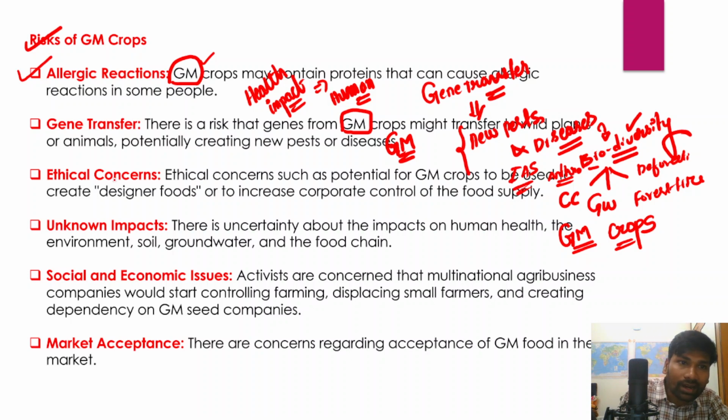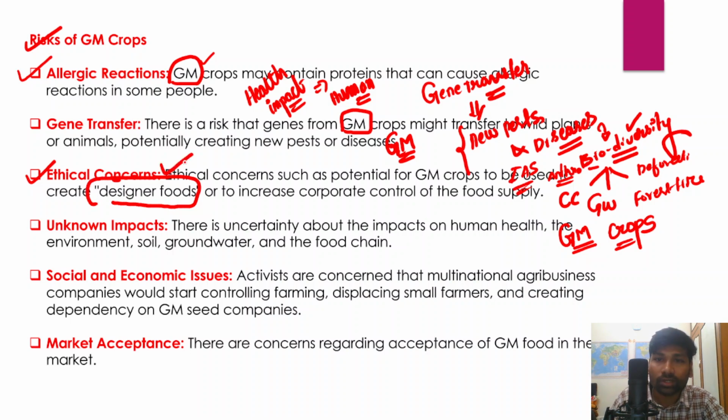However, there are certain ethical concerns, and those should be kept in mind here as well, because it is not natural. We have been artificially inserting genes from other organisms into a selected plant or animal species. Genetically modified food is also called designer food.